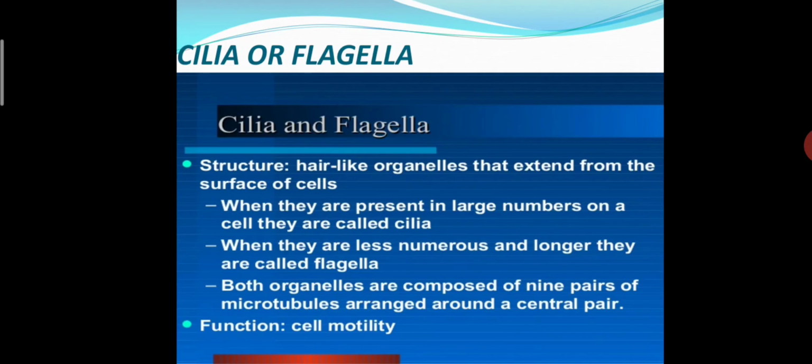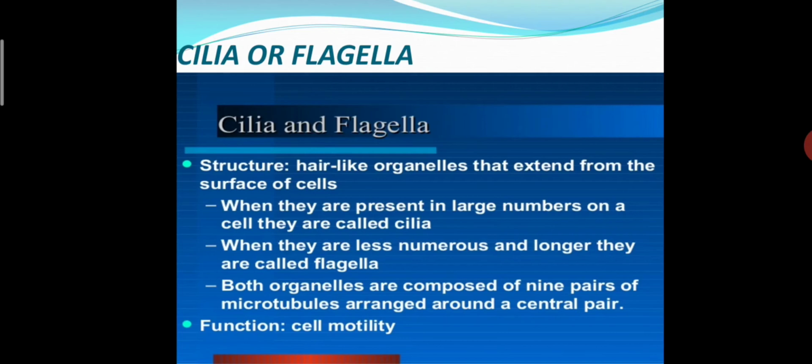Now cilia and flagella. We all know that they are hair-like organelles that extend from the surface of the cell. When they are present in large numbers on a cell, they are called cilia, and when they are less numerous and longer, they are known as flagella.